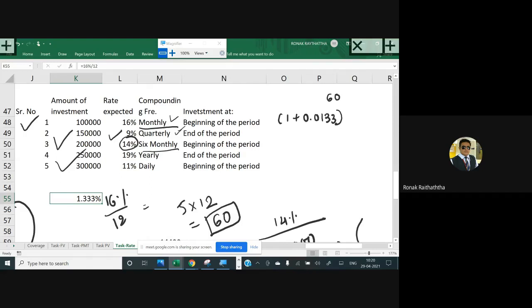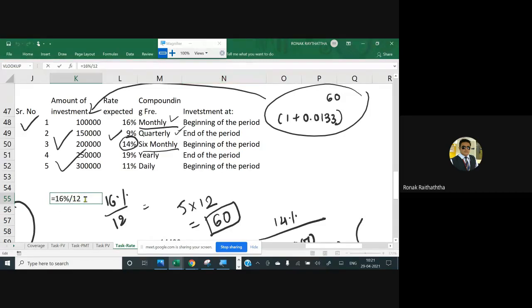So let's take a second one, because it's 1 plus r raised to n. We have done it, right? And whatever the factor you are getting will be multiplied with the amount of investment. You get the future value of the first one. Then let's do it for the second one. What will you be doing there? Sir, at the second one, it's quarterly. So 9 percentage needs to be converted into quarterly. There are how many quarters in a year? 4. So I'm just writing 9 percentage to be divided by 4. So that comes around 2.25 percentage.